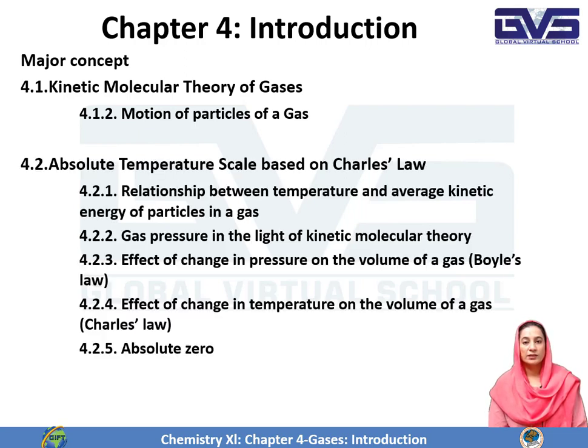Then we will discuss the absolute temperature scale that is based on Charles law, because this is a temperature scale. We have different temperature scales like Fahrenheit, Celsius, and Kelvin scale. Then we will discuss the relationship between temperature and average kinetic energy of particles, and how the average kinetic energy of the particles is related to the temperature.